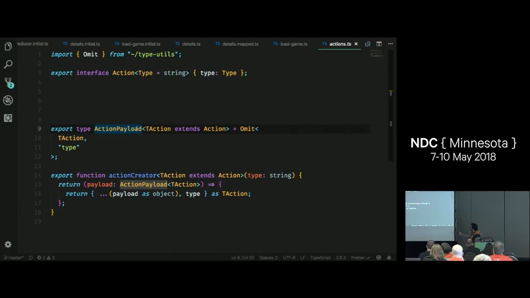Here's my action up here. I'm just saying that whatever you pass me as a generic argument has to be related to an action, has to be extended from Action, which means that it must have a type property. Well, if I want to take all the properties except type, how could I describe that in TypeScript? I'm using a utility called Omit. This is not built into TypeScript, but I got it from a really simple, nice little blog post that had some other nice TypeScript type helpers.